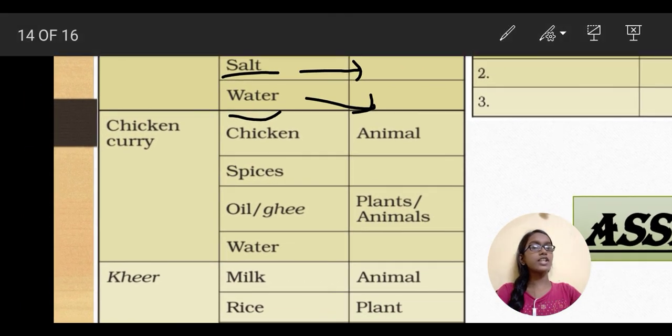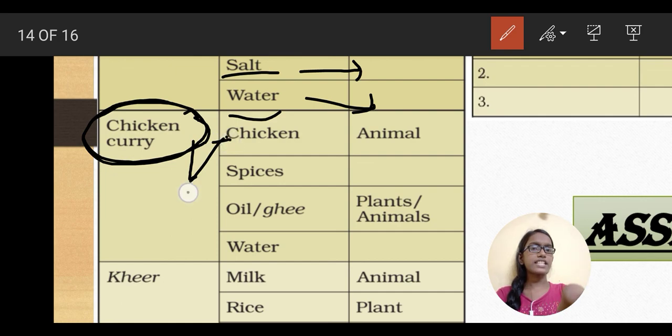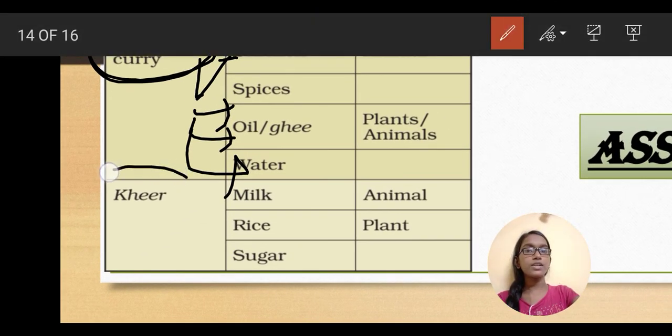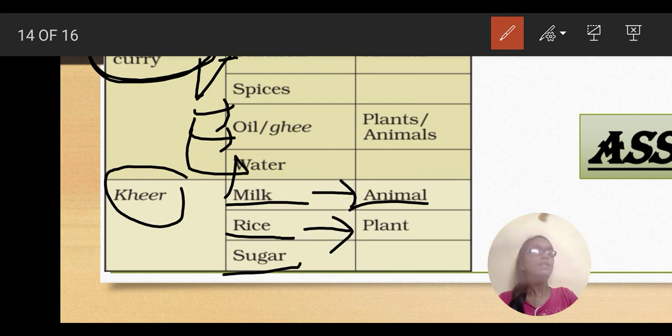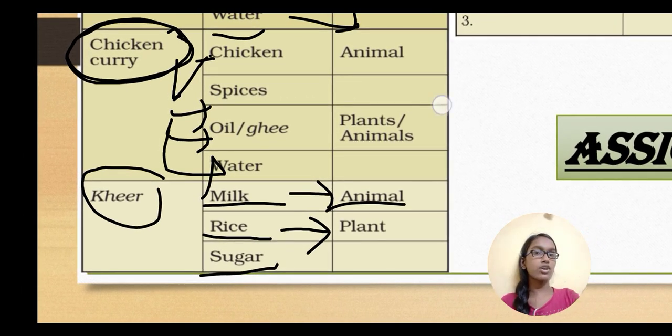Then chicken curry is a food which we get from animals. The ingredients are chicken, spices, oil or ghee, and water also. And then coming to kheer, oh my god, the yummiest kheer, which requires milk, rice and sugar. So can we say that it is only a plant product? No, because it also has an animal product, that is milk. Milk is an animal product, and it also has plant products, that is rice. And there are some products which are neither plant nor animal products, like sugar, salt and water.